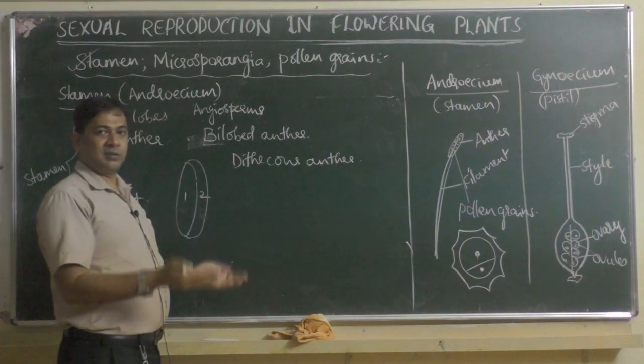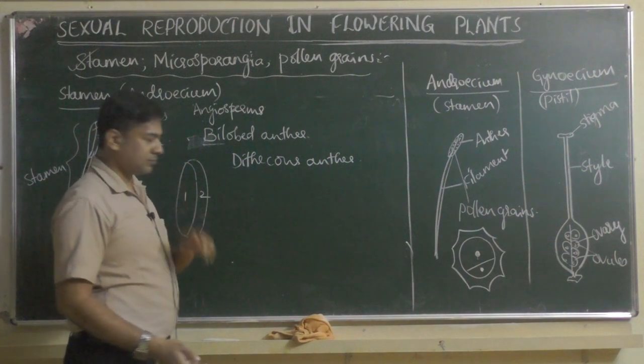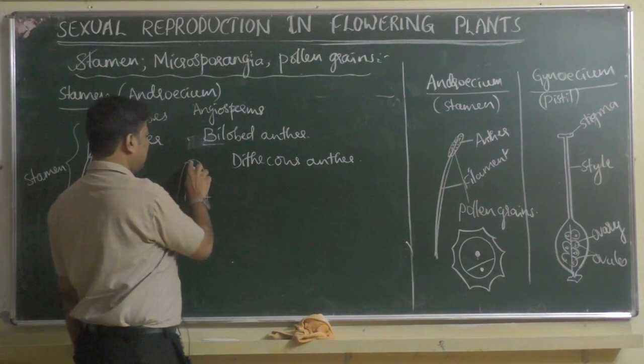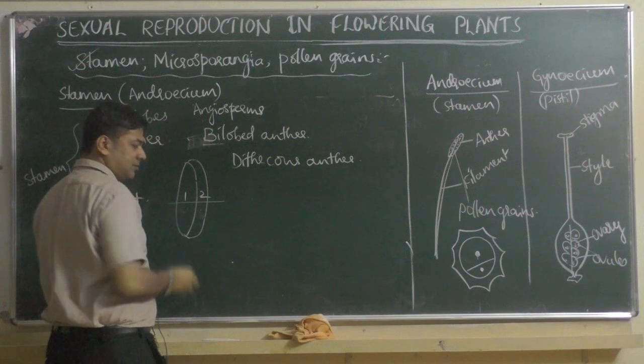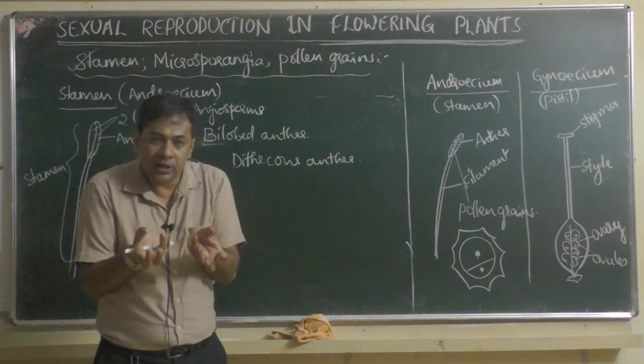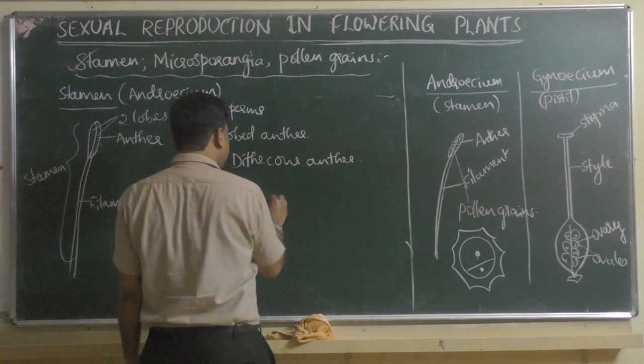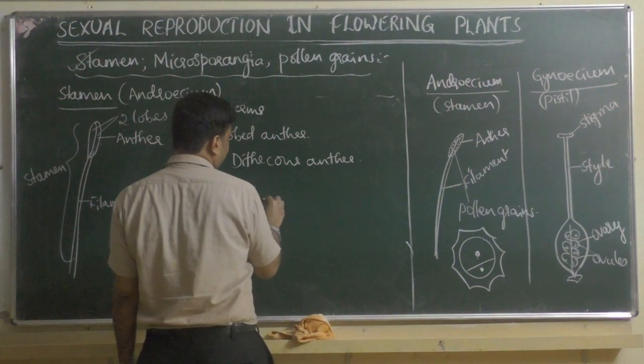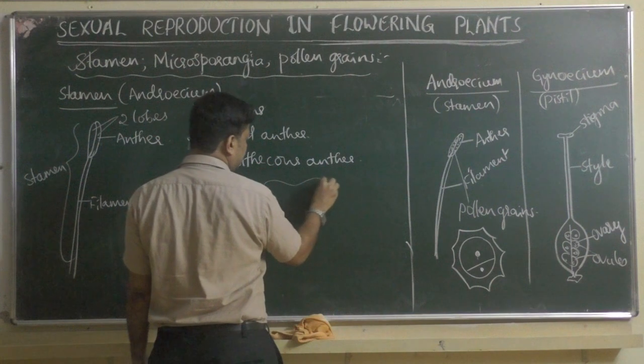The cover is called theca. So there are two covers, two membranes. Like here, if you take a cross section of this, holding the anther and cutting it open with a blade, you will see a butterfly-like structure, like this.